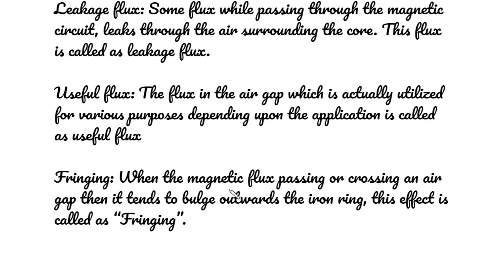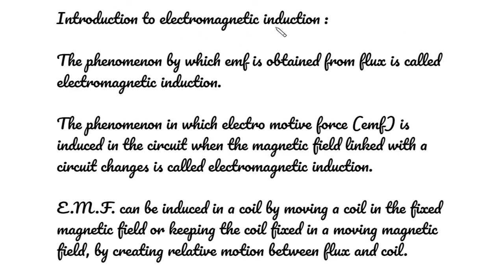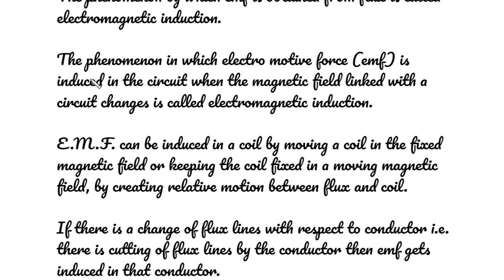Fringing. When the magnetic flux crosses an air gap, it tends to bulge or swell outwards from the iron ring. This effect is called fringing. Introduction to electromagnetic induction. The phenomenon by which EMF is obtained from flux is called electromagnetic induction. The phenomenon in which electromotive force EMF is induced in the circuit when the magnetic field linked with a circuit changes is called electromagnetic induction.